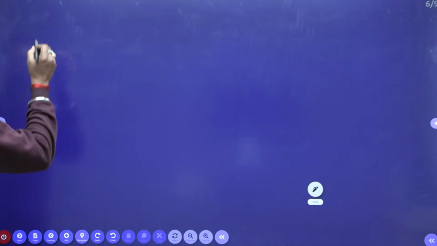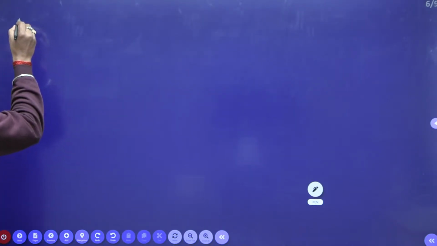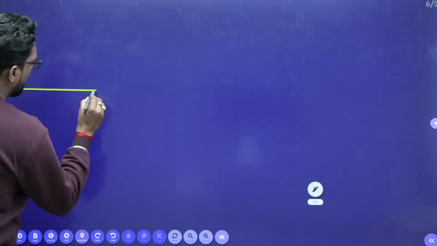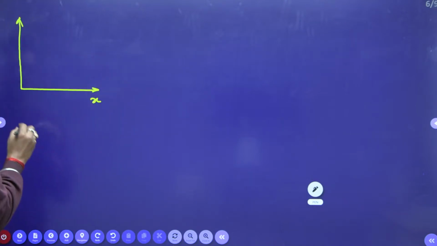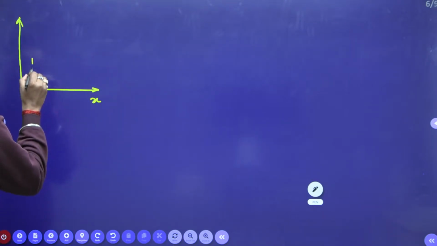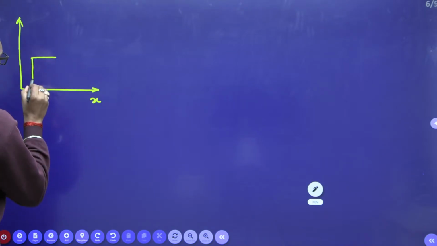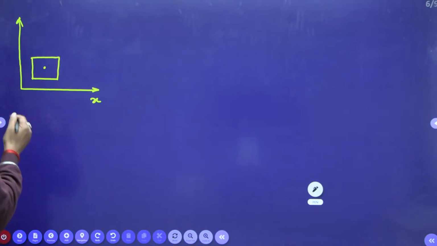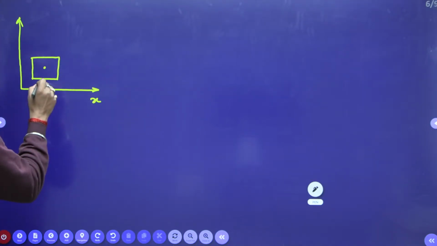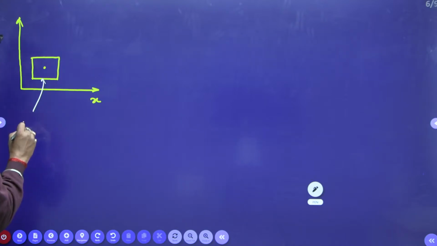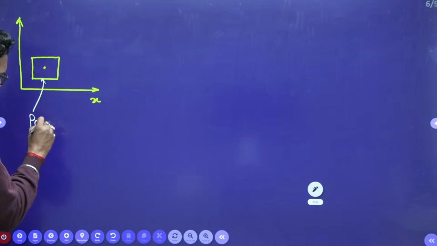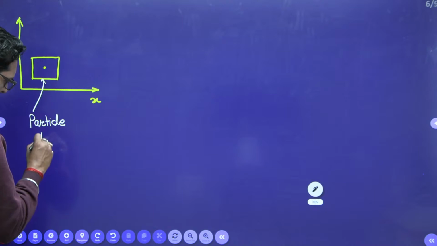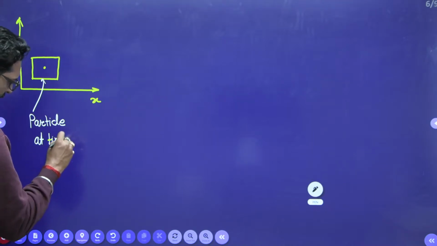See, if this is our y-axis and this is our x-axis, and this is our fluid element, this time we consider a particle at time t.